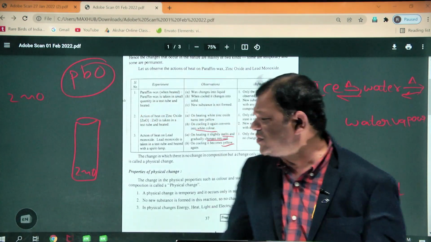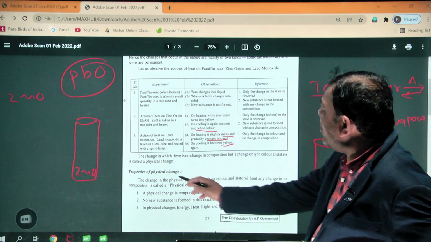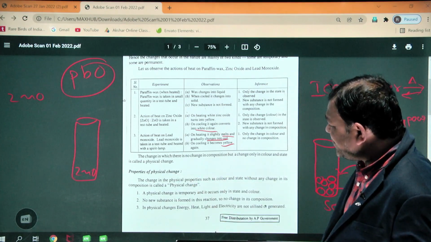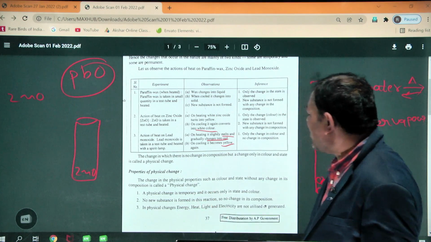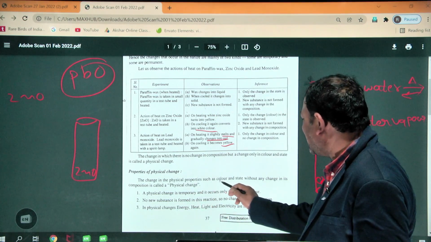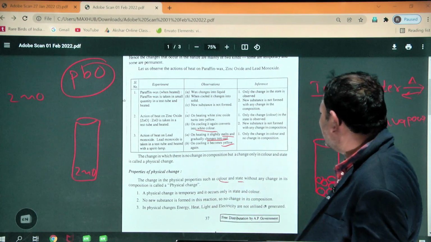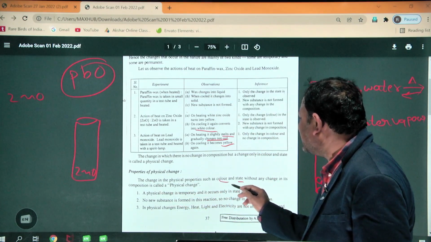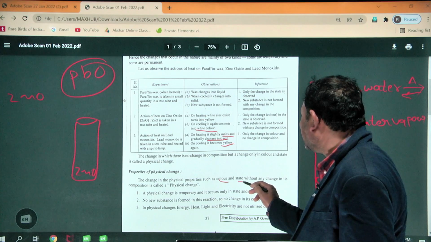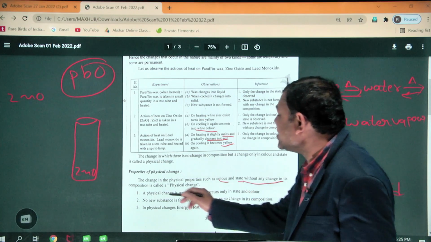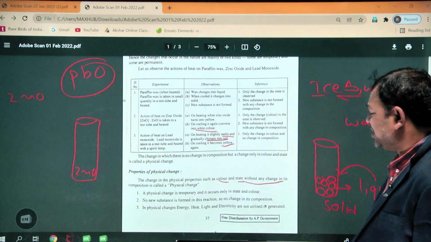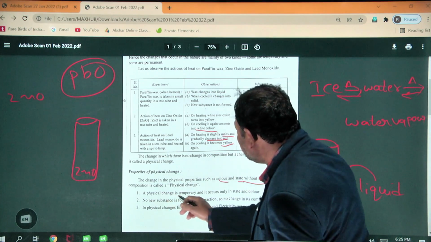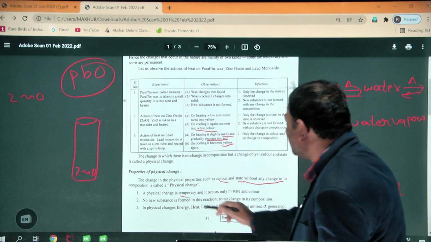So here my point is the properties of physical change. A change in the physical properties, such as color and state, without any change in its composition is called physical change.